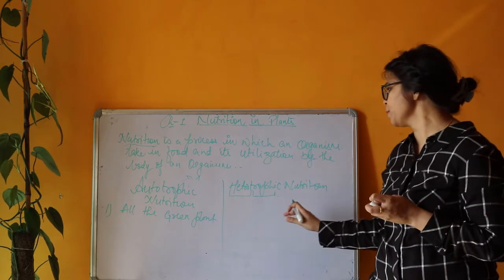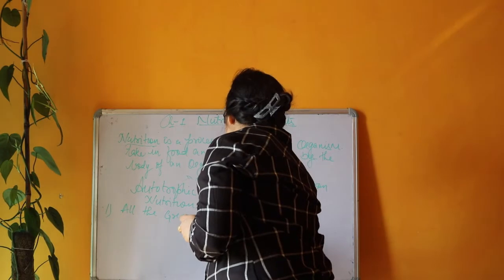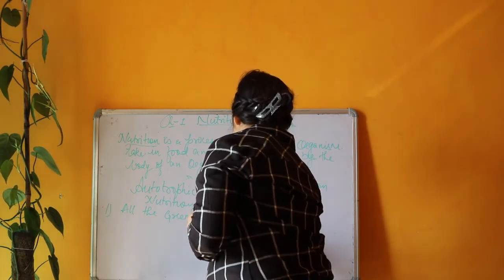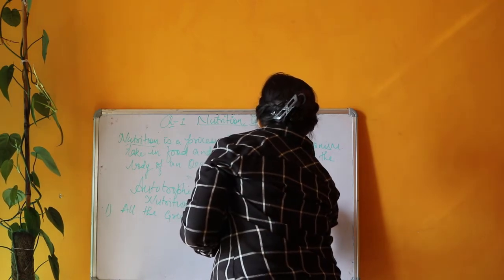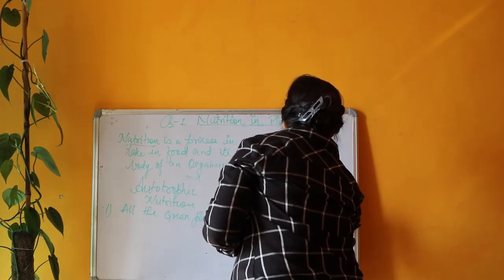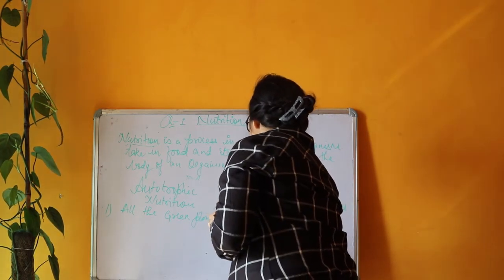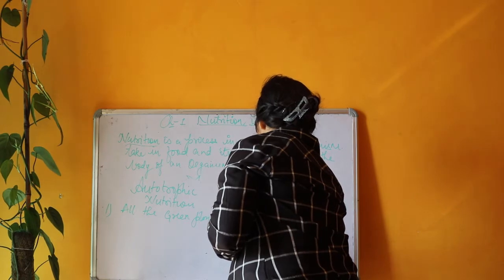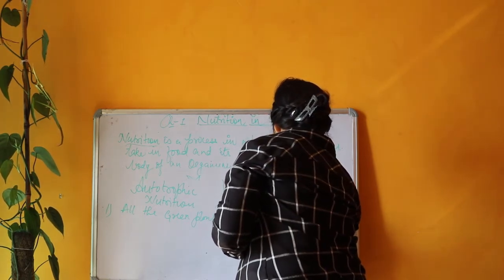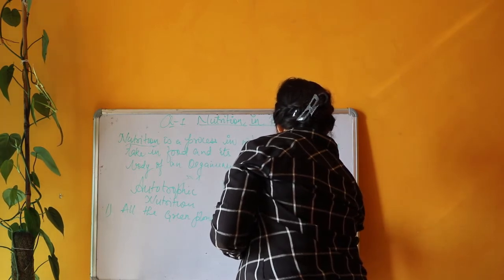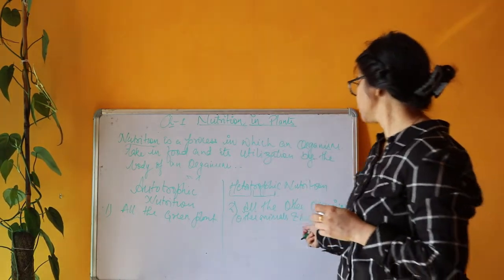In heterotrophic nutrition, all other organisms apart from green plants, meaning other animals and human beings, are included.